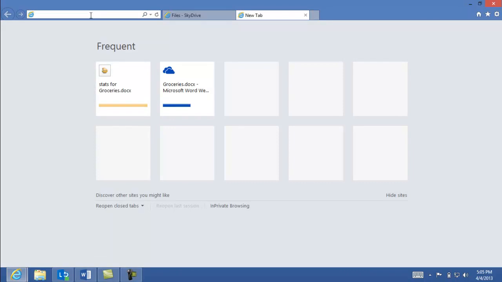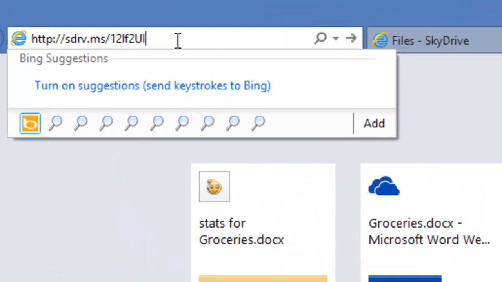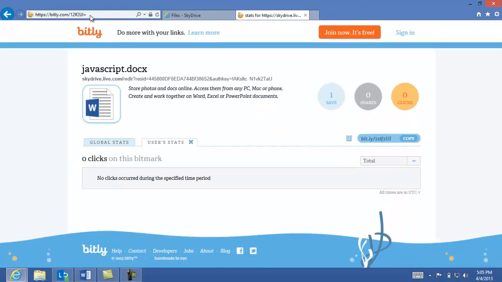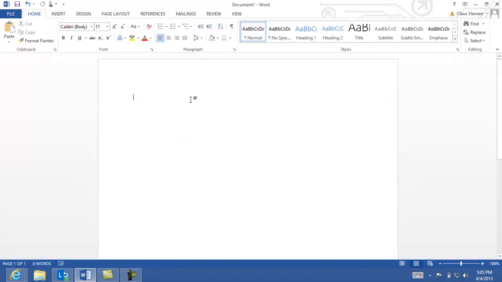Now if I navigate here, I add a plus to the end. As you can see here, I'm adding a plus to the end. It takes me to a Bitly page because we're integrated with Bitly. And I'll show you have one save because this link has been generated, but no clicks, no shares, nothing like that.